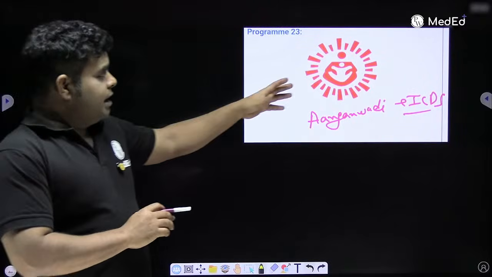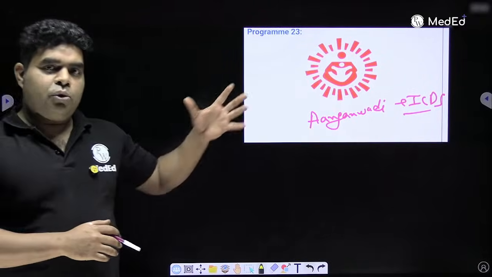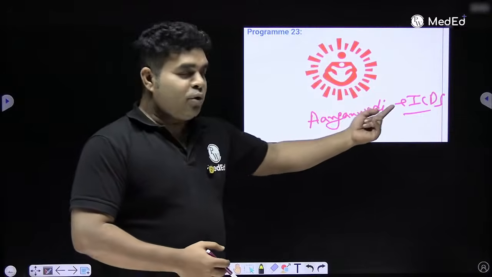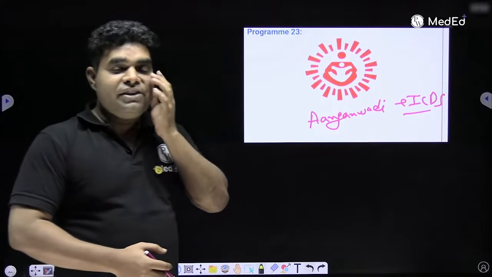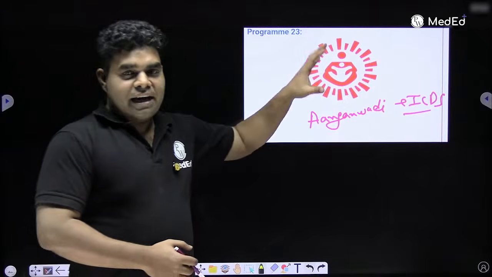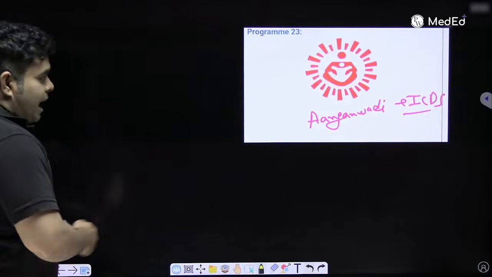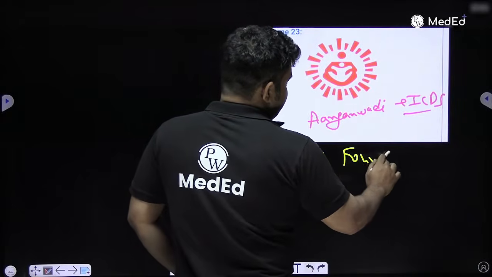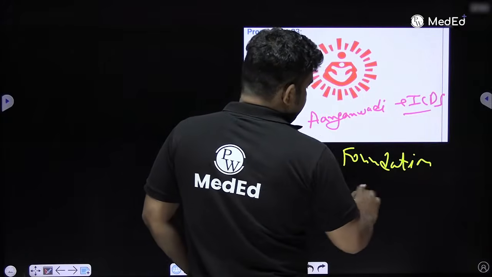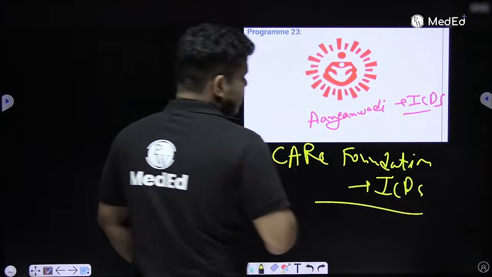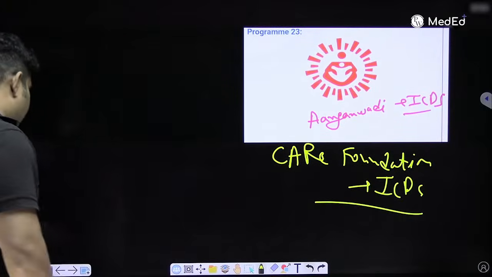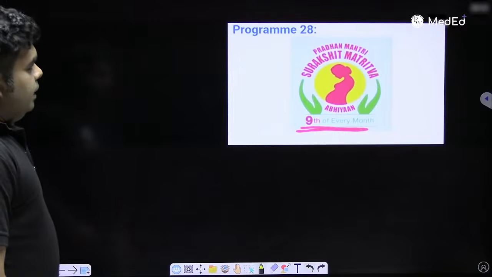This is red color mother, red color child, looks like Holika taking Prahlad to burn him, looks like the mother is burning the kid itself. So that is the Anganwadi program, which comes under ICDS, Integrated Child Development Scheme. This ICDS looks over the Anganwadi program. And CARE Foundation funds ICDS. Because who needs care the most? Children. How will you give children care? By giving them good nutrition and all. So CARE Foundation funds ICDS.